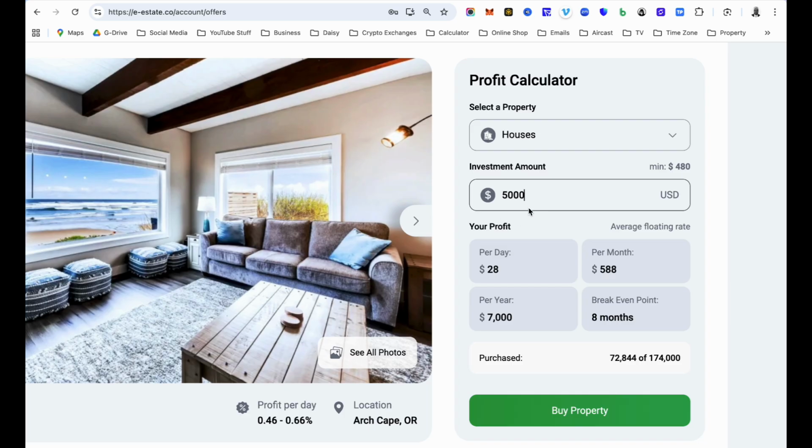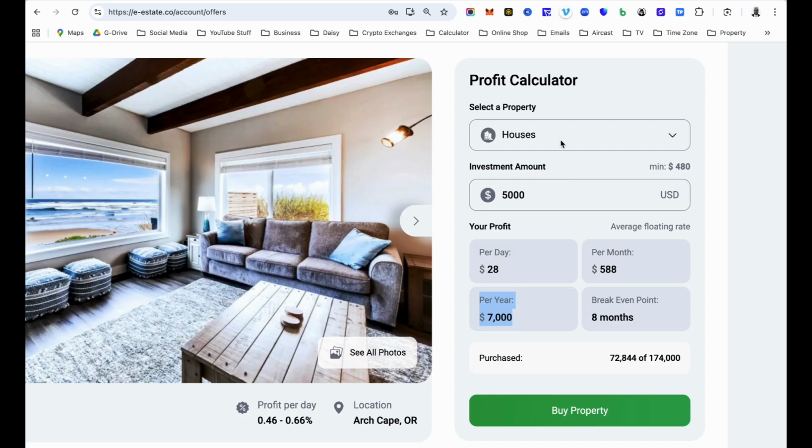Immediately you key in the amount of money that you are looking to use to purchase or invest into this platform, the profit calculator will automatically calculate how much you are going to be receiving in a day and how much you are going to be receiving in a month and when you are going to break even, and even how much you will get per year. Okay, so this is a good tool for everybody in e-estate to use to determine how much they are going to put in and how much they are going to get out of it.